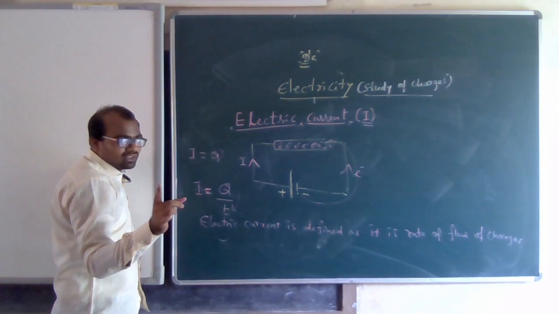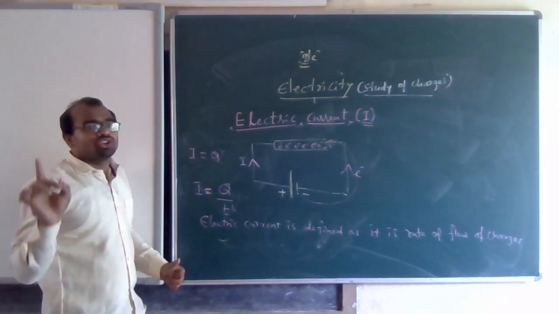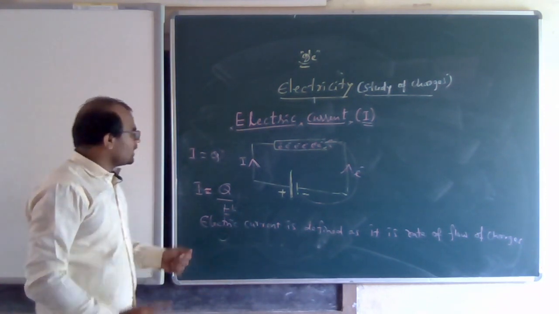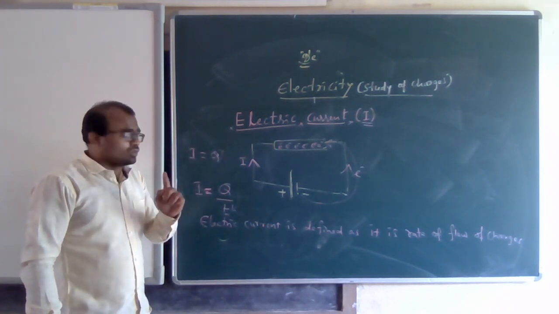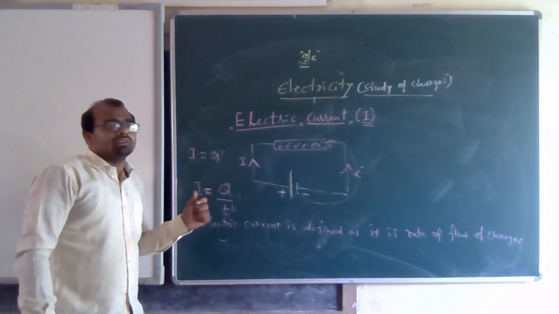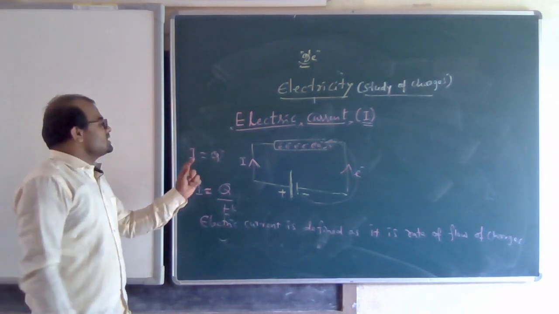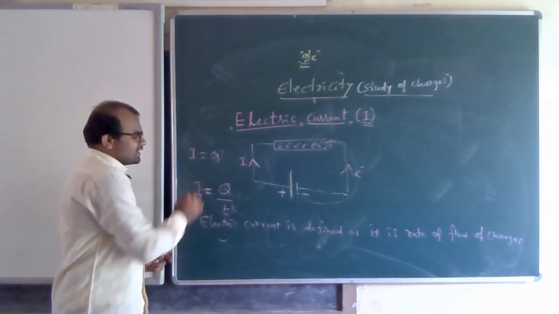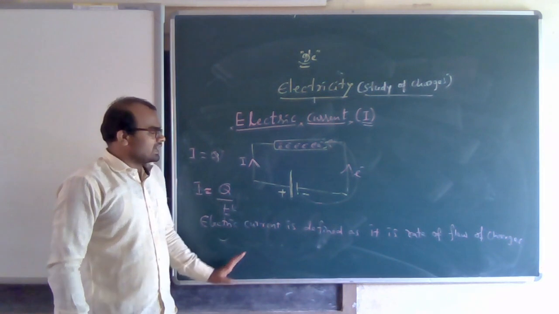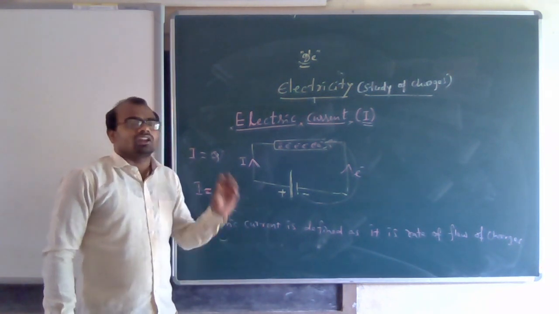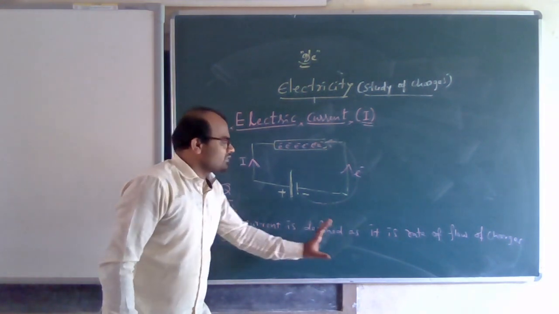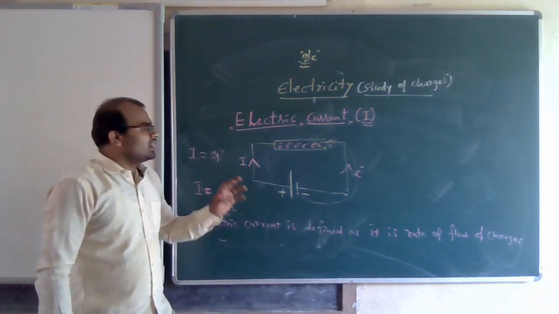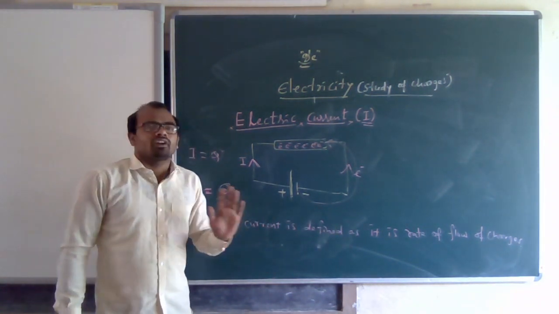T is what we are taking, that means a unit time. So the flow of charges through a particular area in unit time in an electrical circuit is called electric current, or a very easy definition: electric current is defined as the rate of flow of charges.